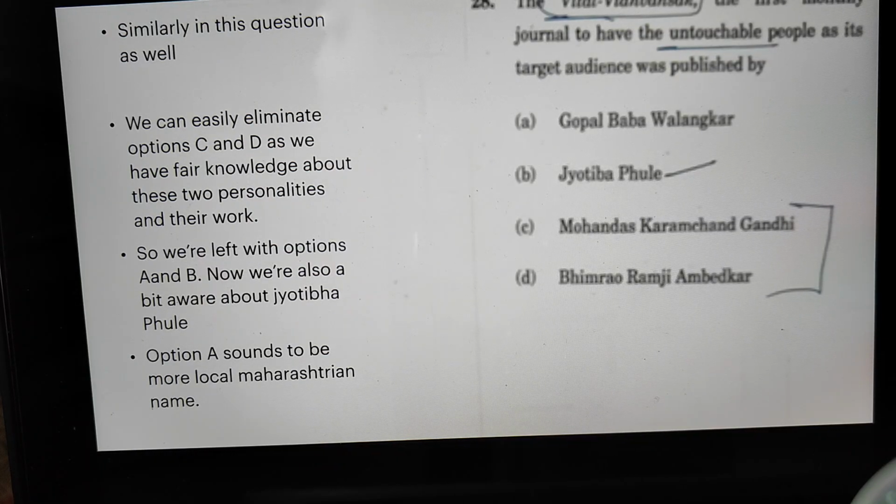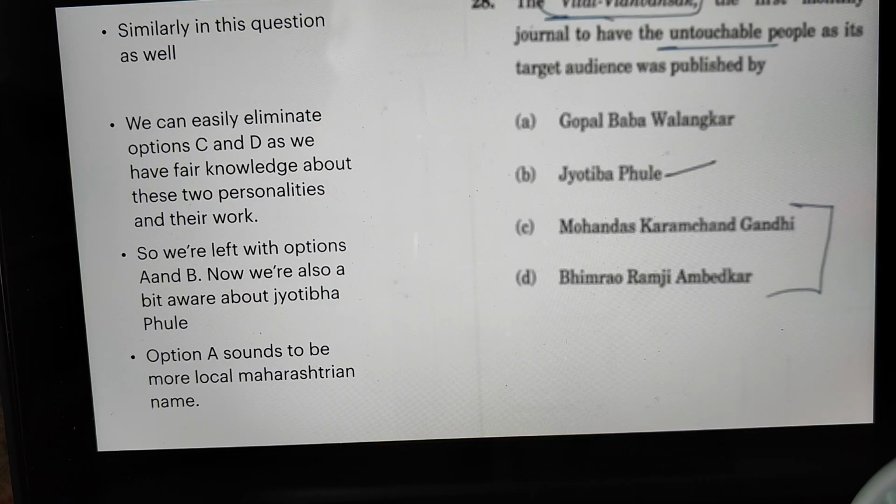Why I'm saying this is because from our study of the static as well as the current portion, we know fairly about Gandhiji and Ambedkarji and their work as well. Like Gandhiji has written about untouchability, Harijans, also about Ambedkar's work of Annihilation of Caste. So certainly we can eliminate option C and D. Now we are left with option A and B.